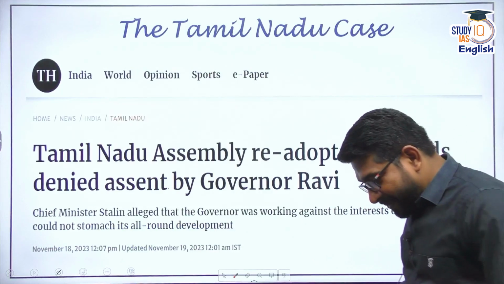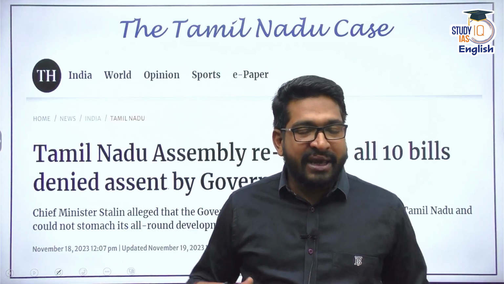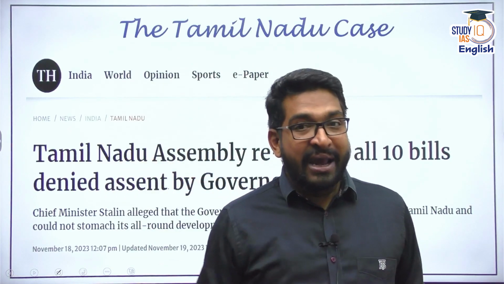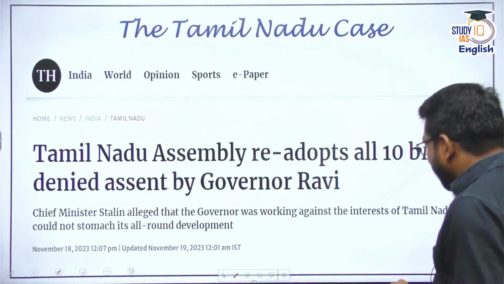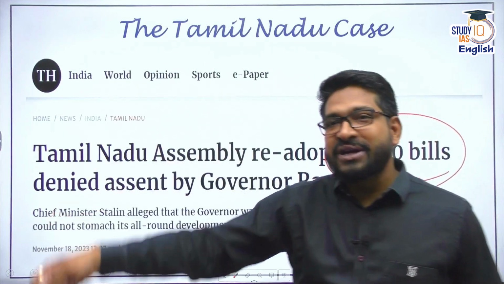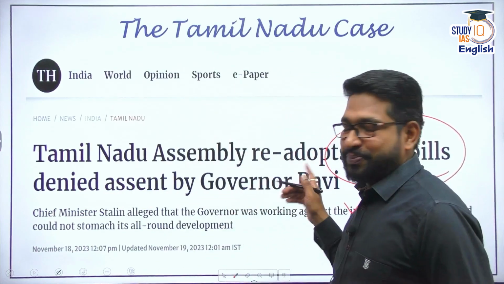Now what happened after that? The governor of Tamil Nadu said, I am withholding the assent to 10 bills. What the Tamil Nadu State Legislative Assembly did, they convened a special session, and in that special session, they repassed all the 10 bills and sent them again to the governor for assenting. Now you do understand there is a catch, right?